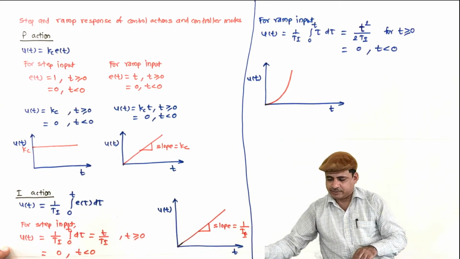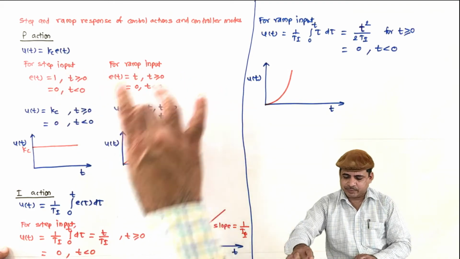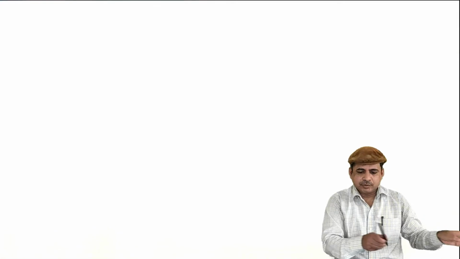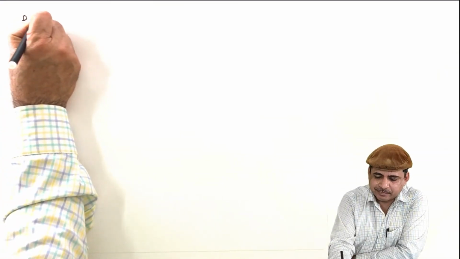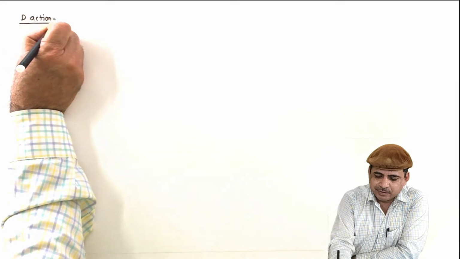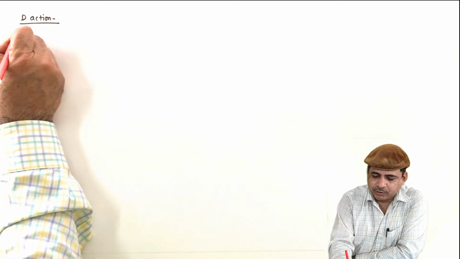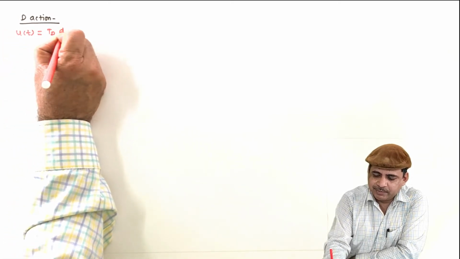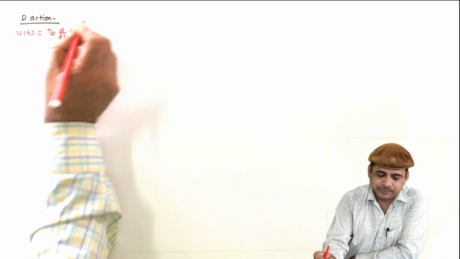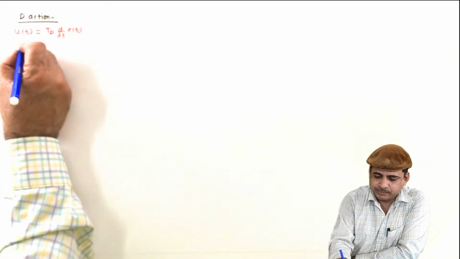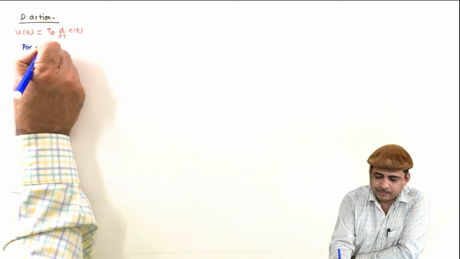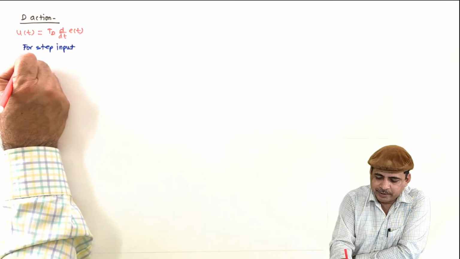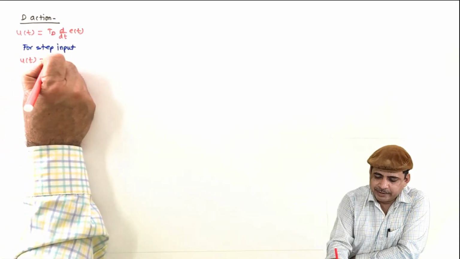Now let us move to D action. So what we are doing is we are deriving their expressions and sketching the functions. So next is D action, derivative action. In derivative action, the control signal U of t is equal to Td d by dt of E of t. So for step input, u of t will be Td.